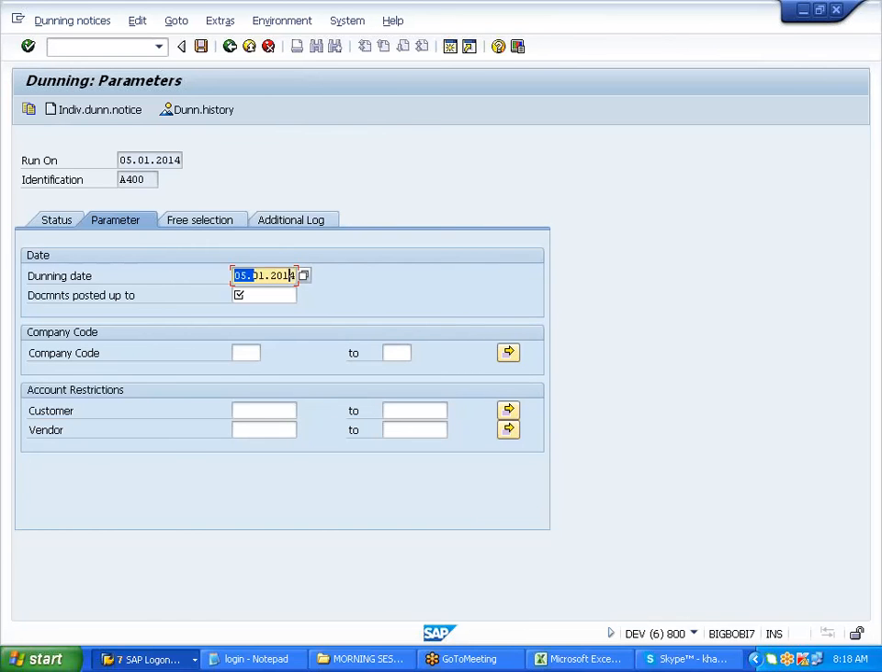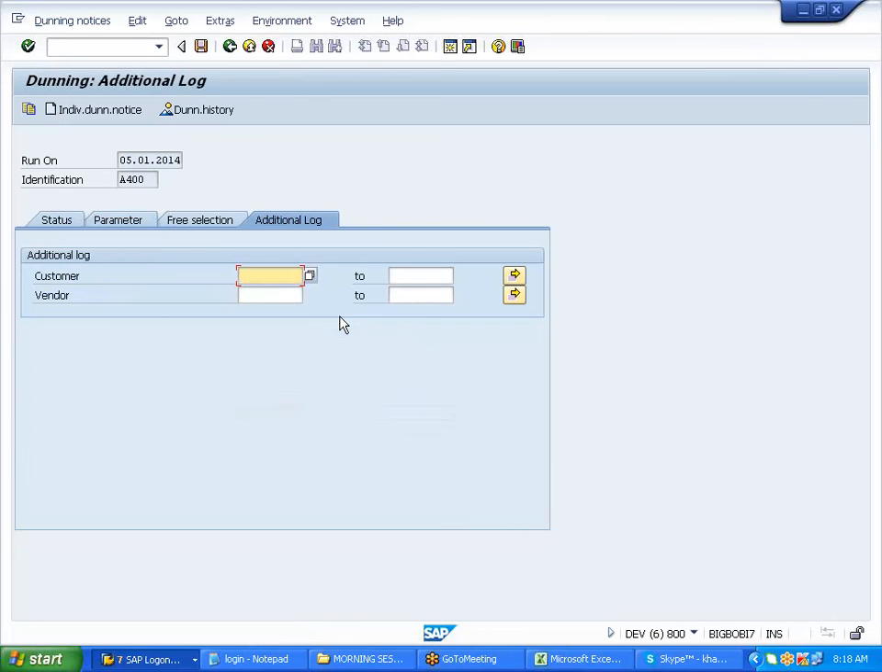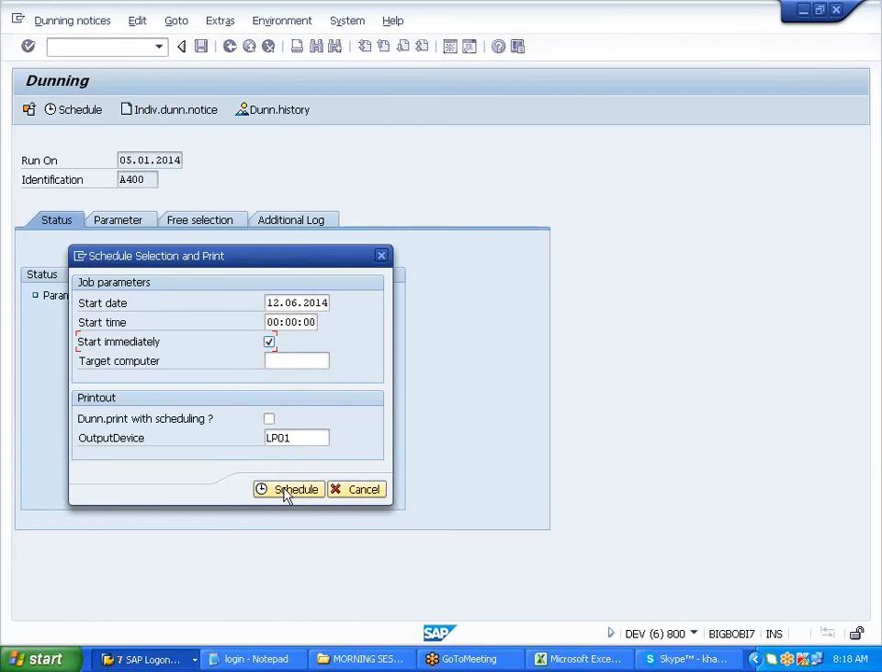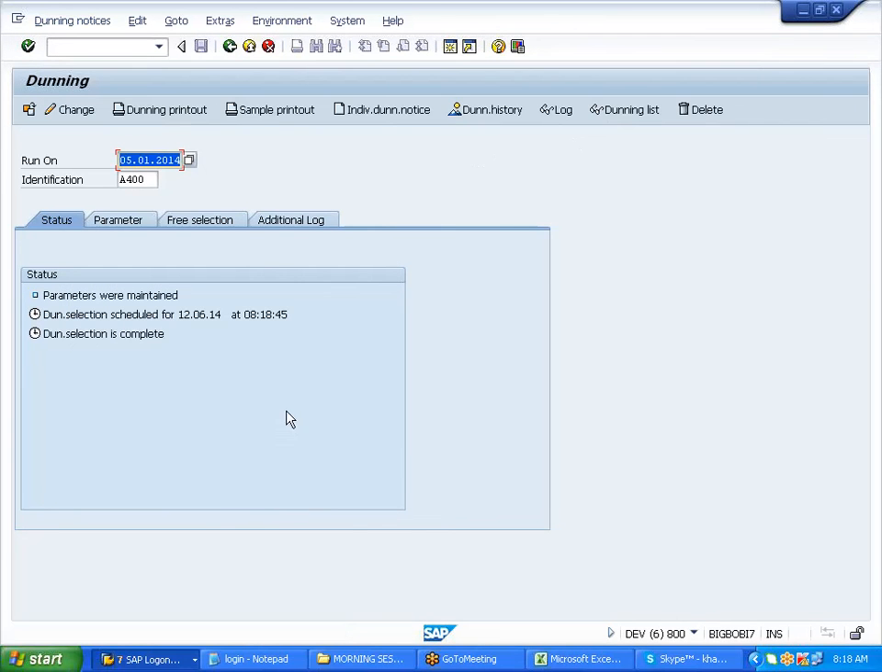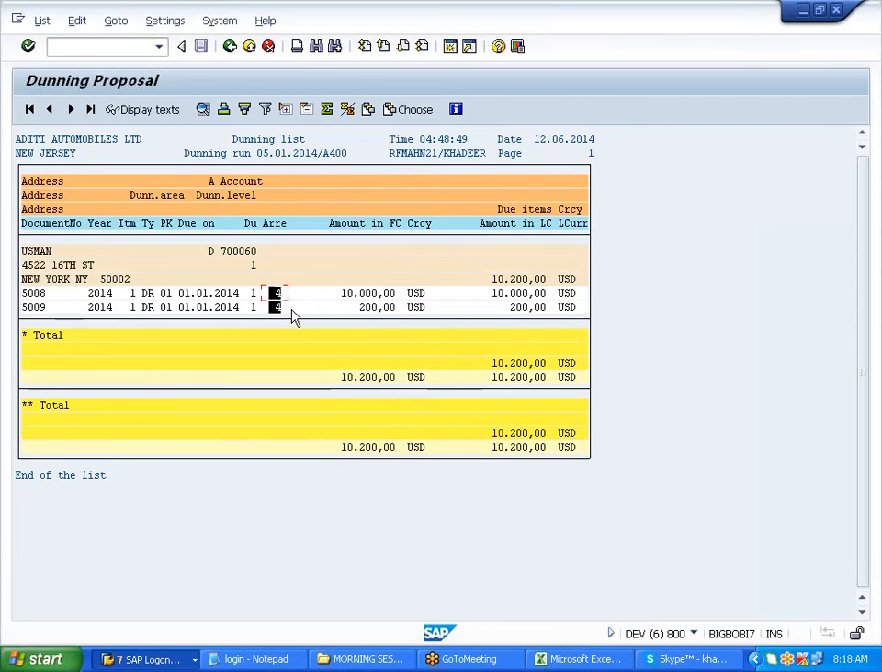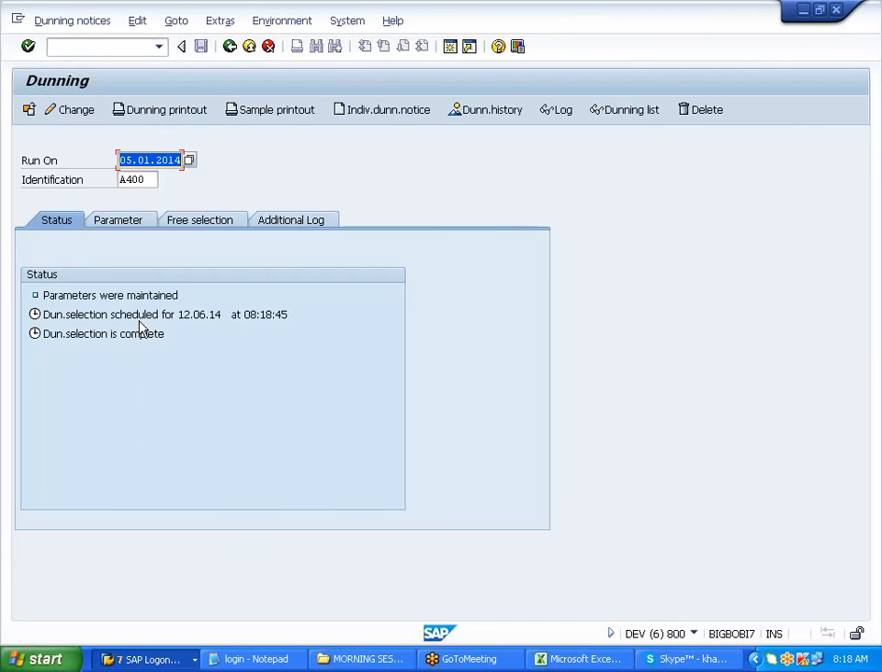document posted up to all this, company code, customer, save it, schedule it, running list. Correct now, 4 days, Aditi? Yes. Okay, sir. Now run this.